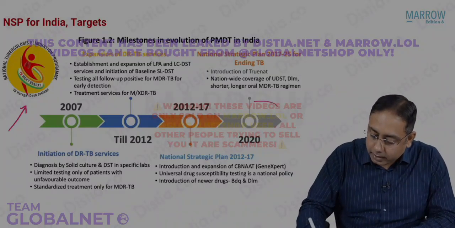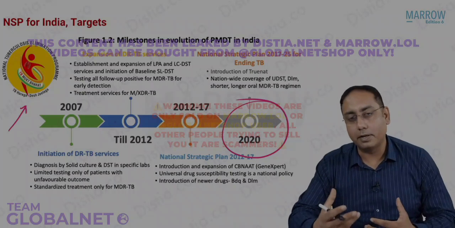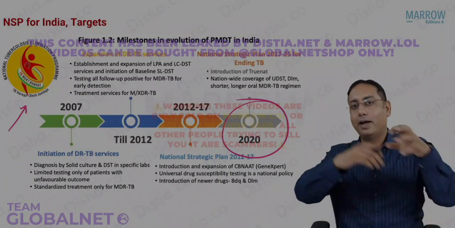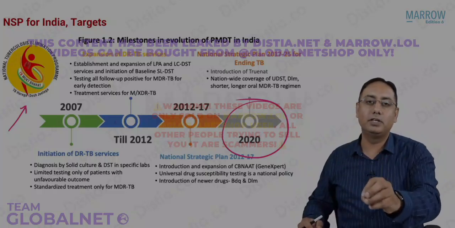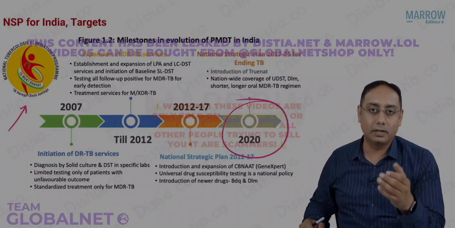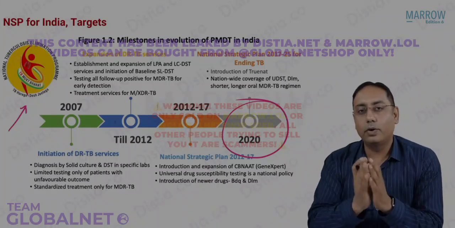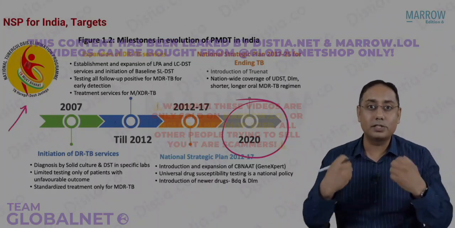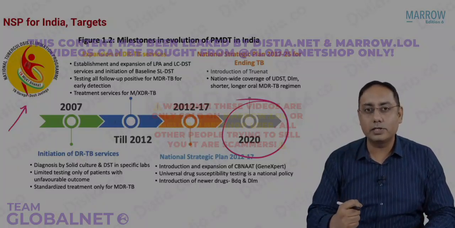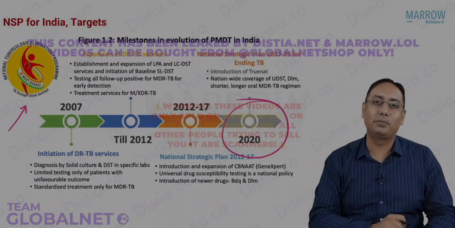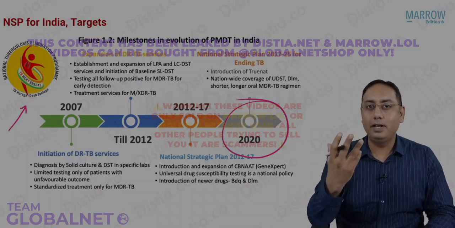The second point was, in 2020, what extra happened? In 2020, we revised our Revised National TB Program and we started calling it the National TB Elimination Program, and the strategy was to end TB now. When do you want to end TB? It is a very enthusiastic program. It's such an enthusiastic program with a lot of determination and a lot of funding and a lot of budgeting into the program. So what were the key features in this?